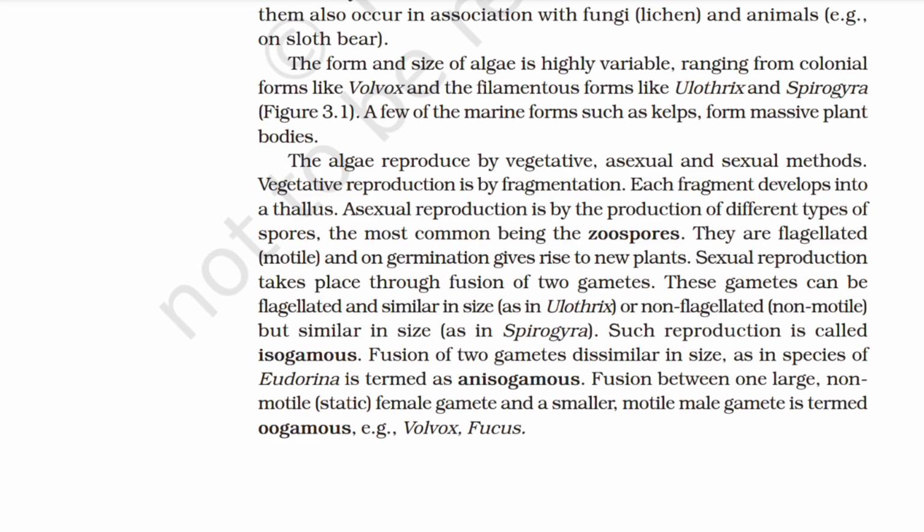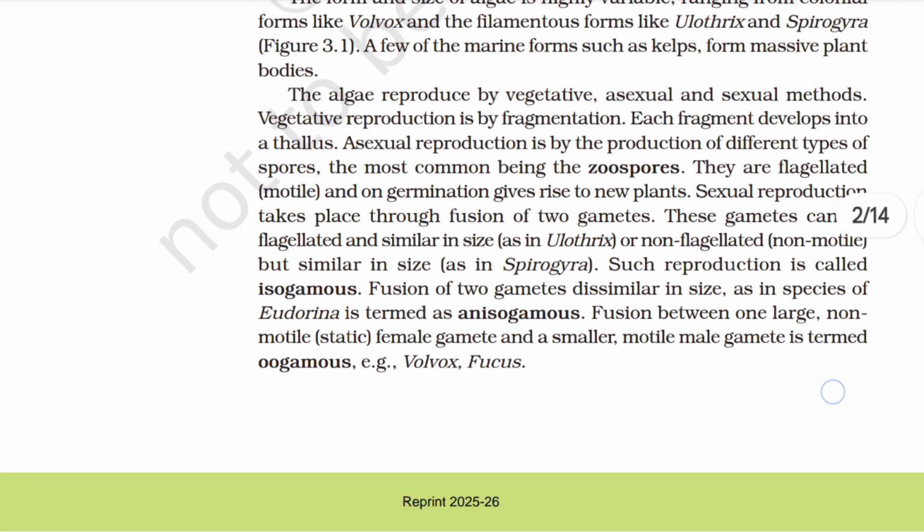Sexual reproduction takes place through fusion of two gametes. These gametes can be flagellated and similar in size, as in Ulothrix, or non-flagellated, that is non-motile, but similar in size, as in Spirogyra. Such reproduction is called isogamous. Fusion of two gametes dissimilar in size, as in species of Eudorina, is termed as anisogamous. Fusion between one large non-motile female gamete and a smaller motile male gamete is termed oogamous. Example, Volvox, Fucus.